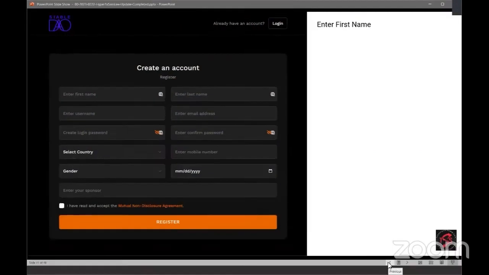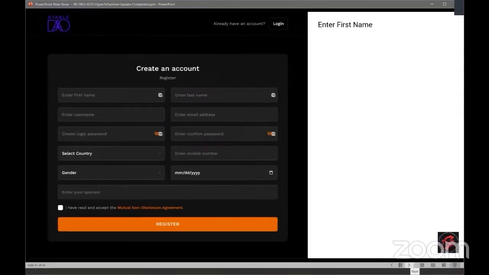So it's their username that they use to register their Stable DAO account. Right. It's going to come up here.